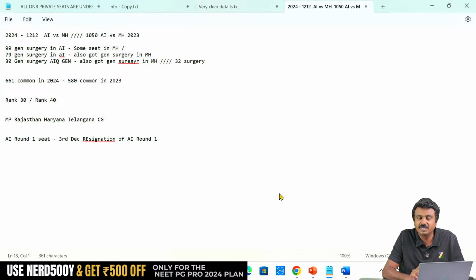From 3rd December till 12th of December, when the results are published, you cannot resign the seat. Which one? The All India round 1 held seat. You will not be able to resign. So your chance of resigning your All India round 1 held seat is before 3rd December. If not, you cannot resign the seat.